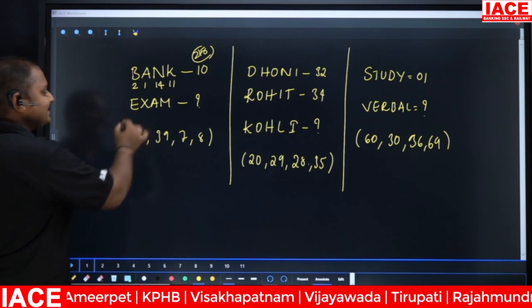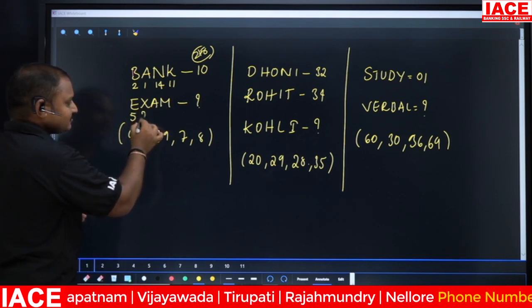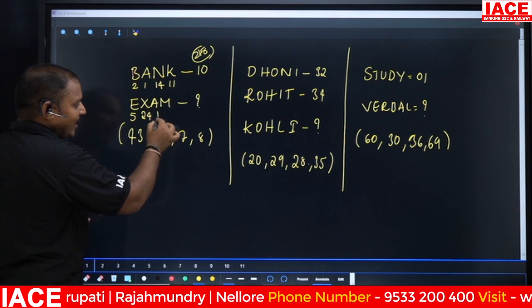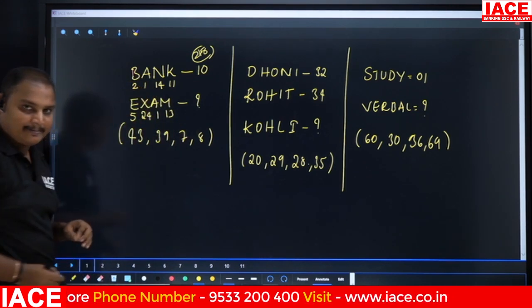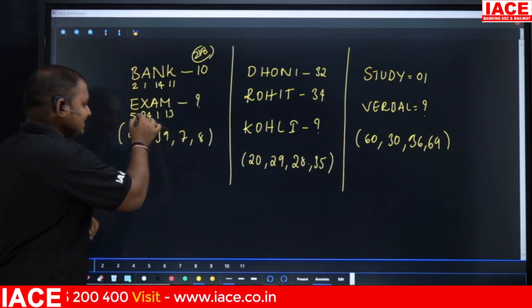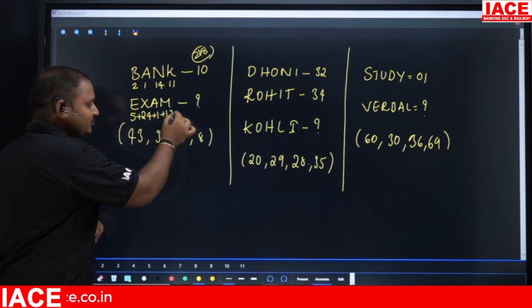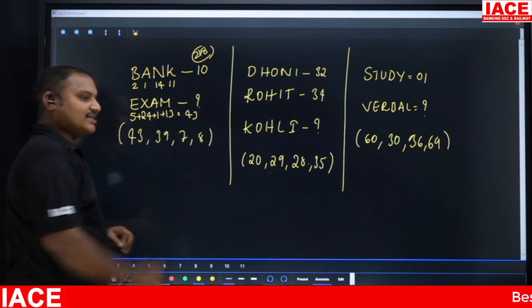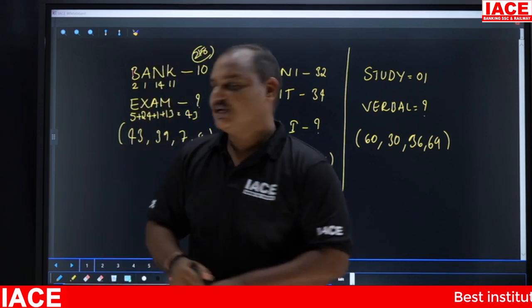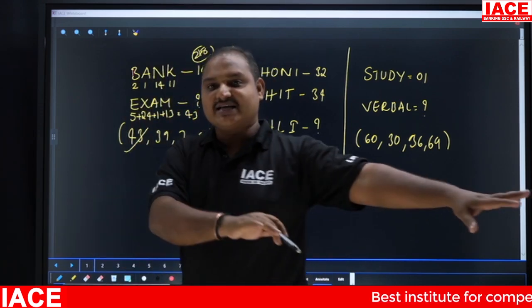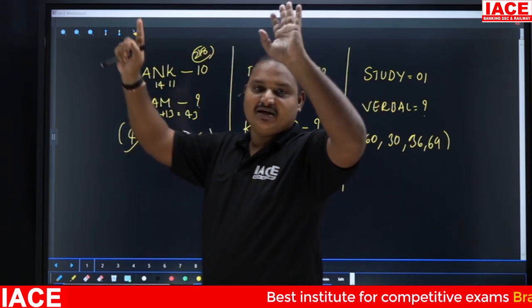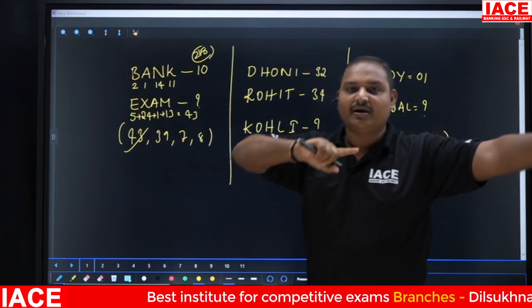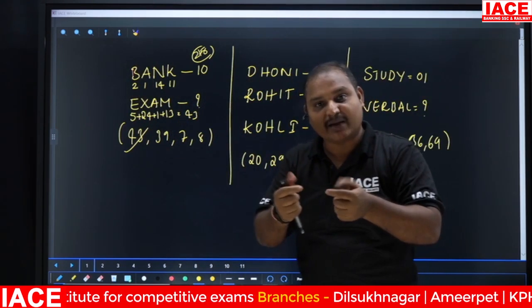Now observe here, in the exam they have given 5, 24, 1 and 13. If you add these numbers, you are going to get 43. Yes, I got 43 as the answer. So I'll mark option 1 and come out of the exam. As it is, I'm going to think about where I'm going to get the job, what the timings will be, how much dowry I'm going to get.